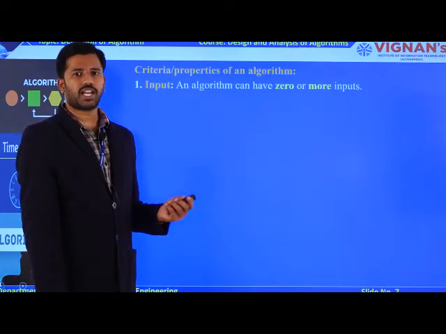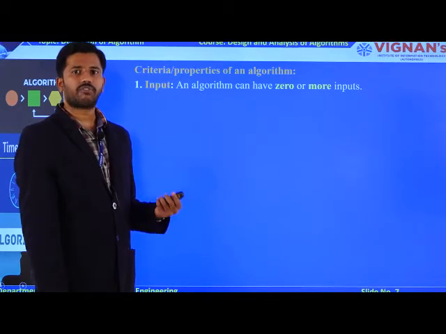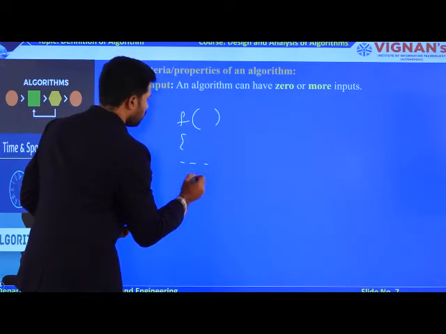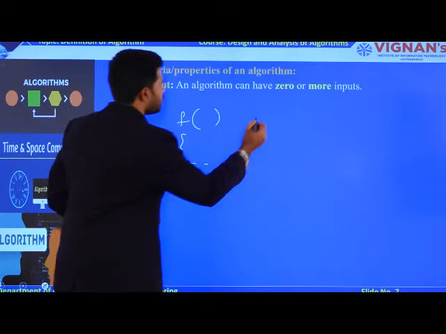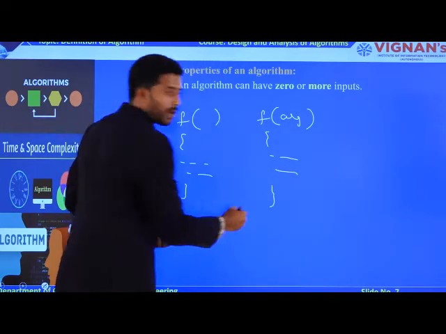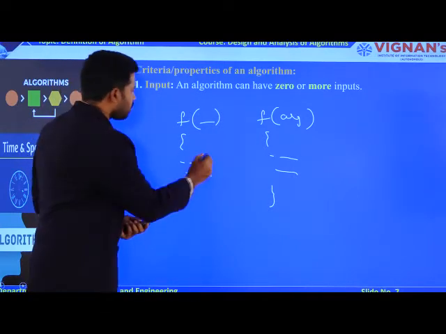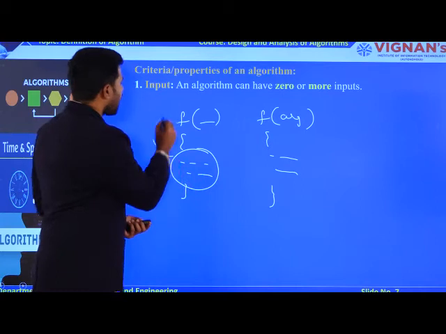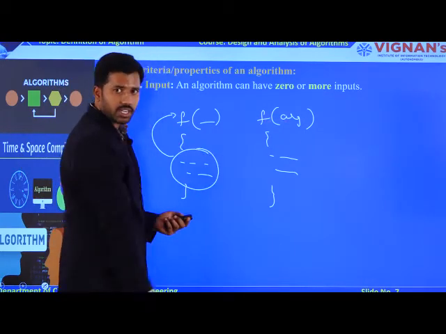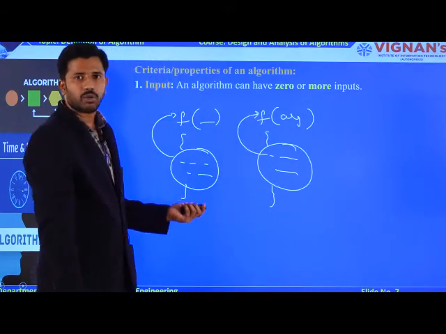How many inputs can your algorithm have? An algorithm can have 0 or more inputs, like your functions. In how many ways can I write a function? With no parameters, as well as with parameters. What is the meaning of a no-parameter function? This function will perform an operation without accepting any input. What is the main theme of a parameterized function? This function will perform an operation by accepting some inputs as parameters.